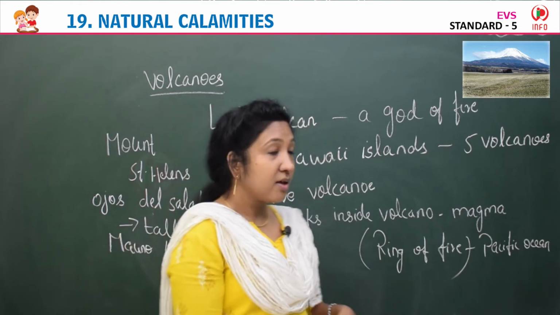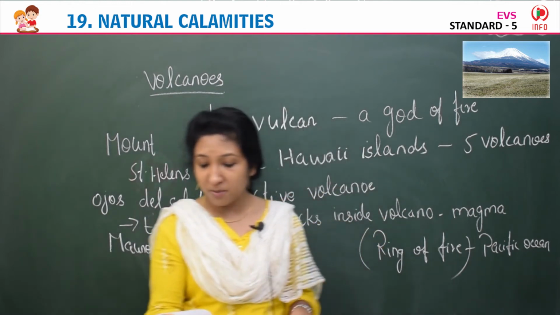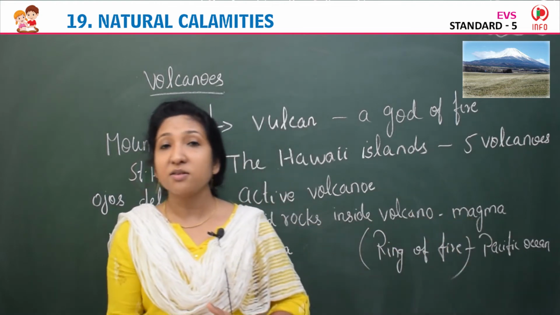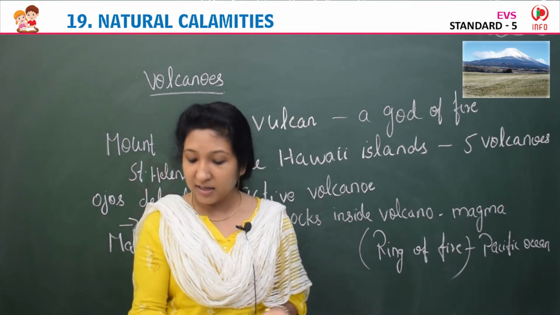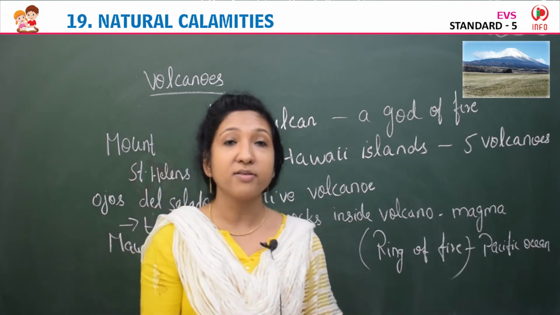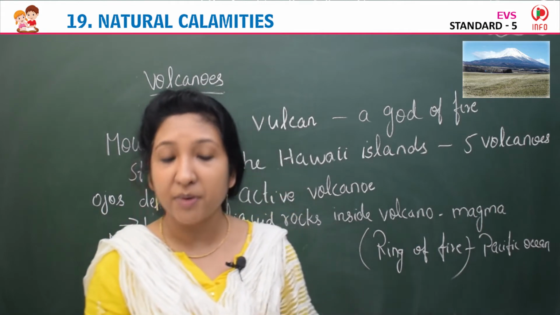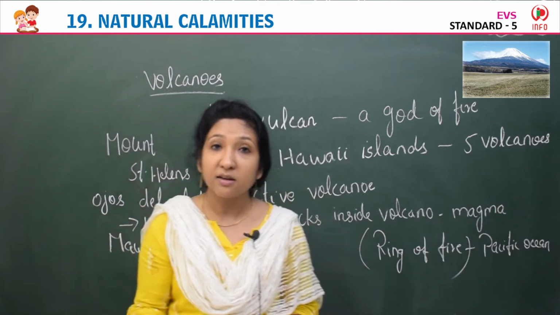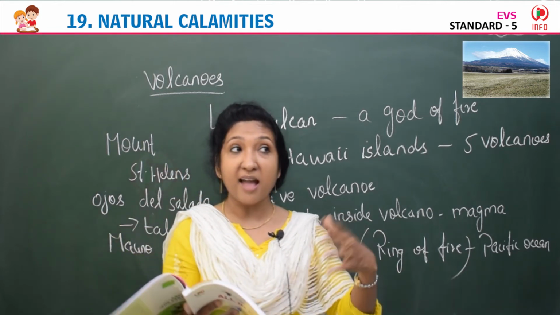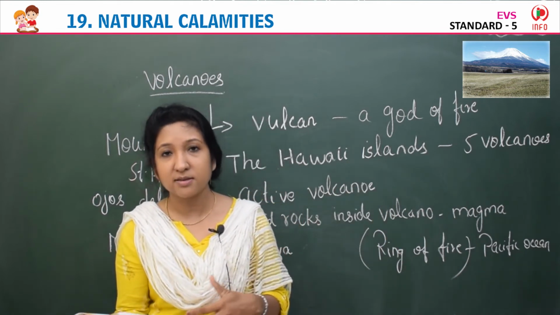So volcano originated from the word Vulcan, that means a god of fire according to Roman mythology. And volcanoes are classified into many types. Active volcanoes erupt regularly, and these eruptions cause huge destruction and serious effects on the lands and people around them. They kill many people, plants, animals, and buildings get destroyed. Poisonous gas flows from them, which causes many deaths.